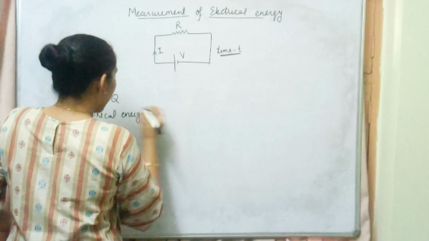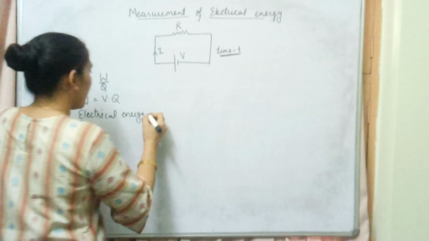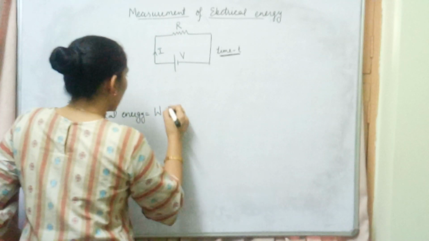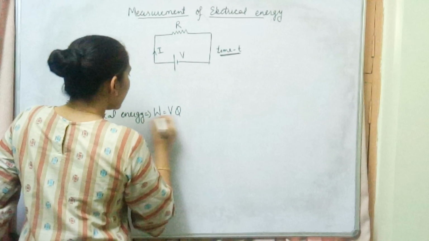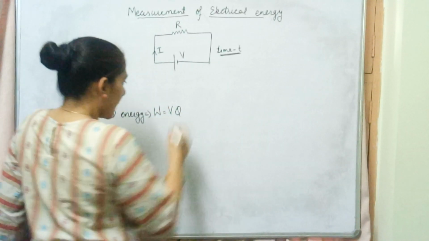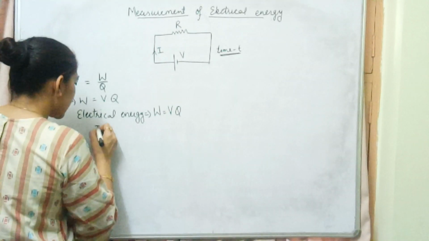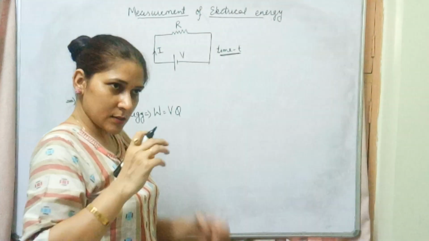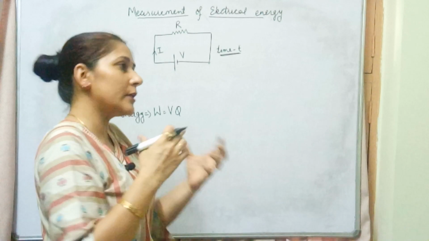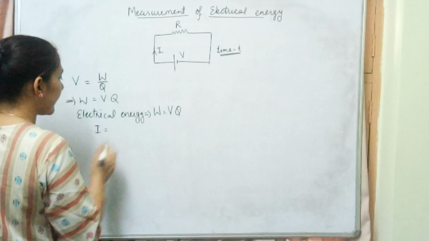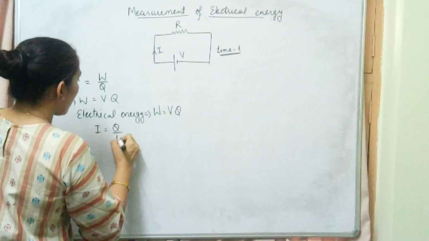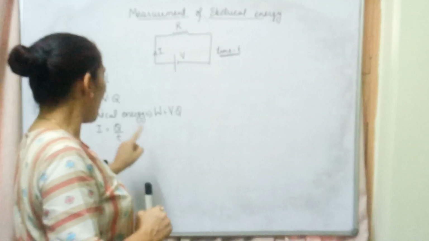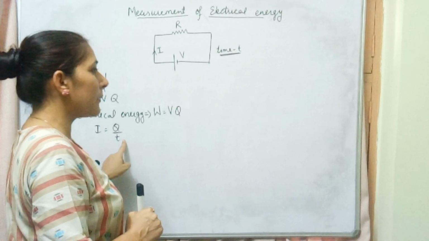So electrical energy supplied, we may write as W, is equal to V into Q. Now further, how can we solve it? We are aware that current is the amount of charge flowing through the circuit in a particular time. So current I is equal to charge upon time, and charge is equal to current into time.